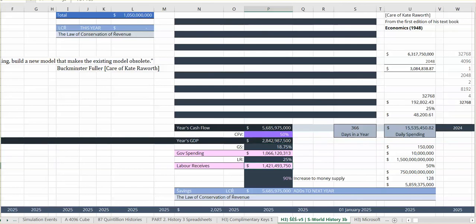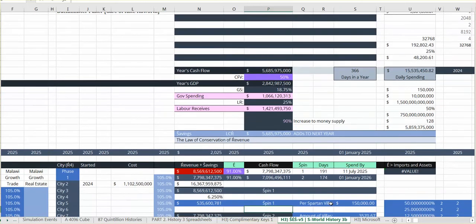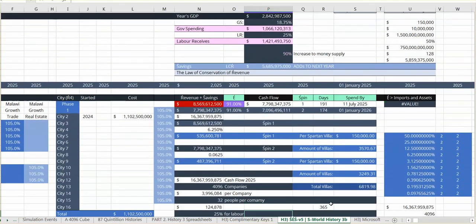Okay, so that 5.6, which should be 6.3, but anyway, it's 5.6. Now it's spinning to the next year. Yes, the 5.6 is the spin. 6.3 is the cash flows. Okay, so this is savings, and now we're moving it over, we're going to the next year.